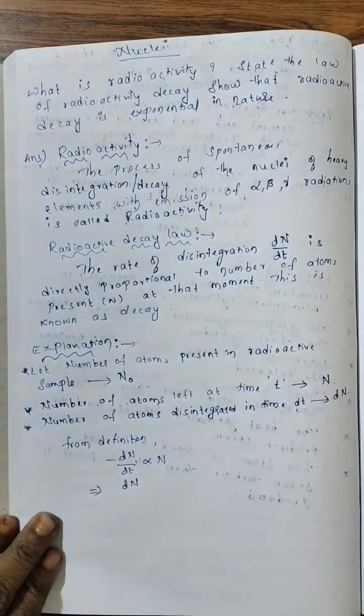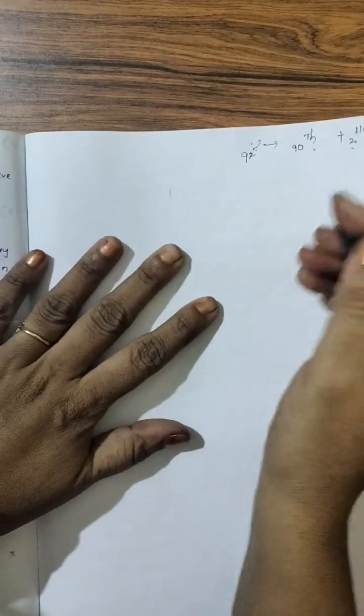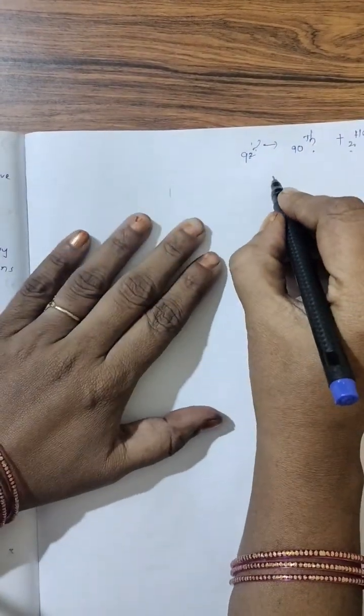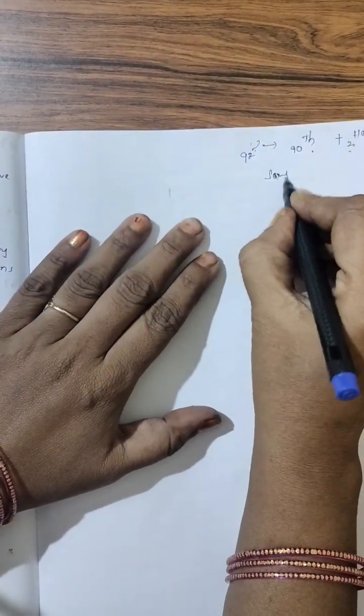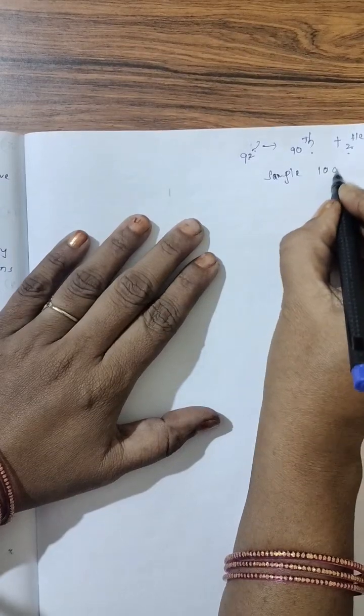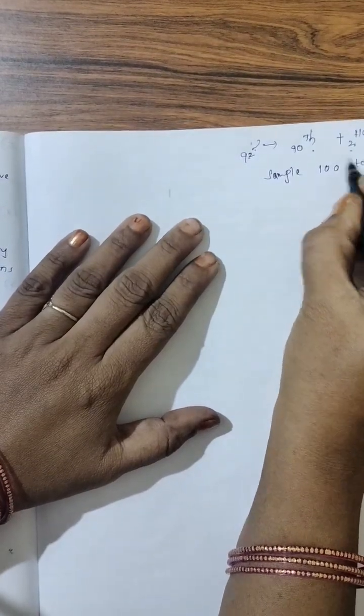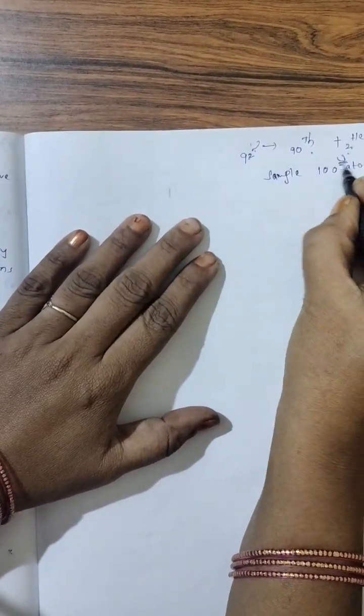So before that, let us see. For example, assume that in a sample, 100 uranium atoms are present.